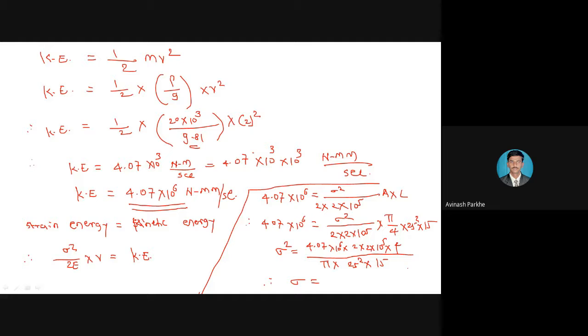Yes, what will be the sigma? 1.48 into 10 raised to 3, or 14.86. Please check your answer.